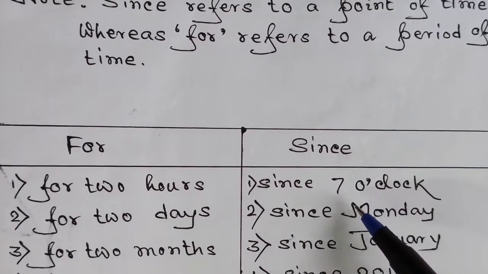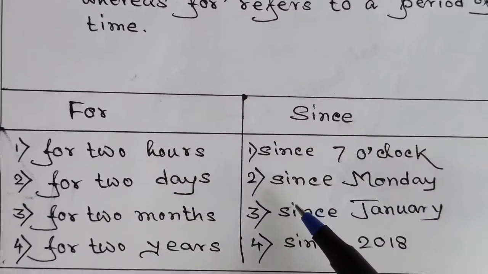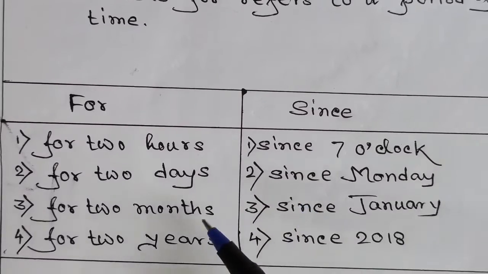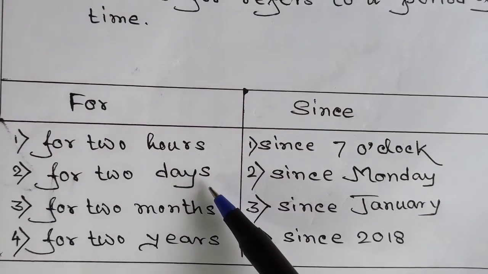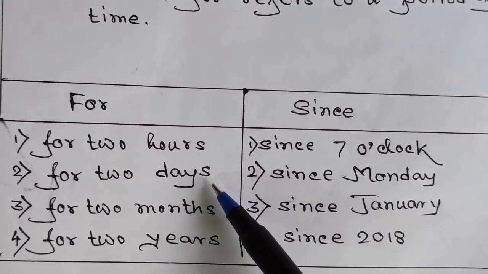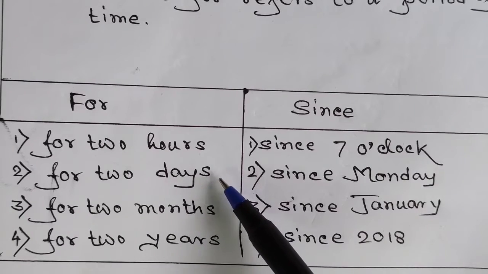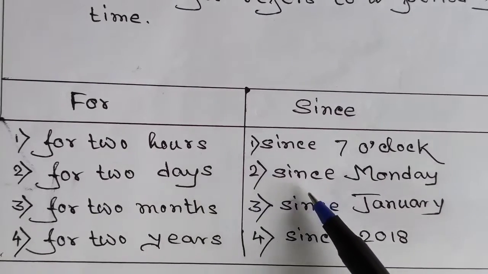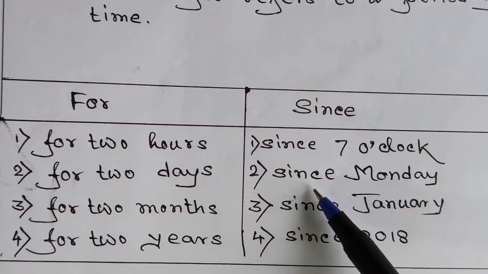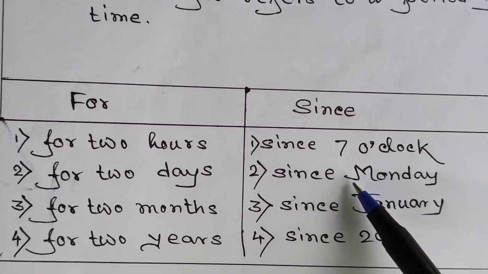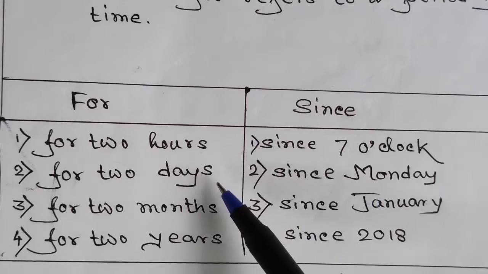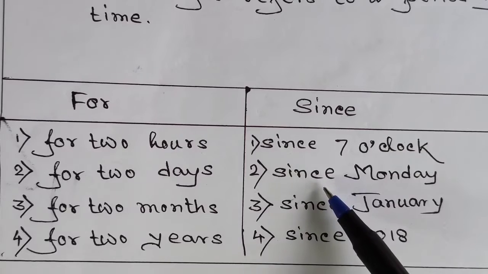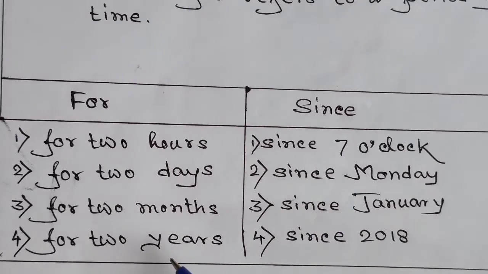Okay, now we are going to move on to the next example we have here. For 2 days. If we say she has been suffering from fever for the last 2 days, we don't know which 2 days she has been talking about. But if we say she is suffering from fever since Monday, here the day has been specific. Here the day is not specific, but here it is.